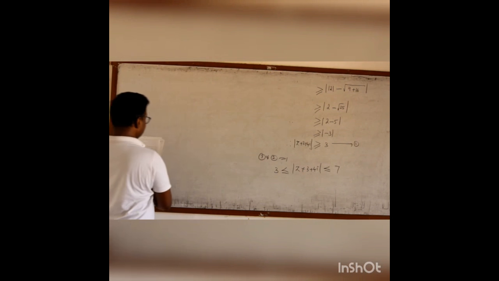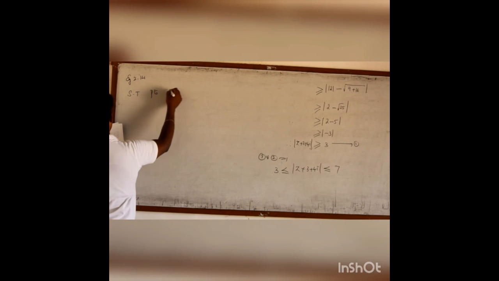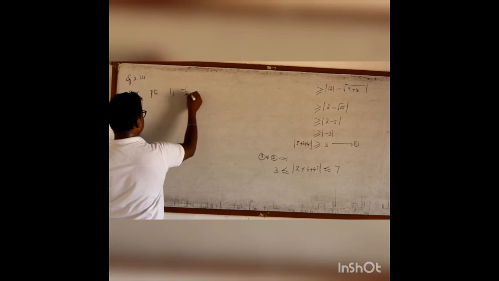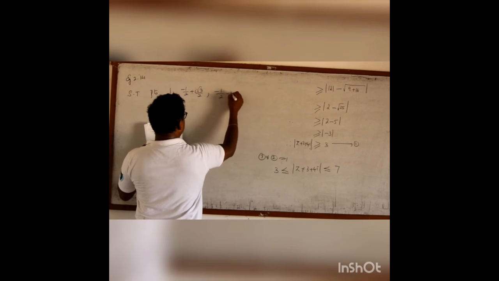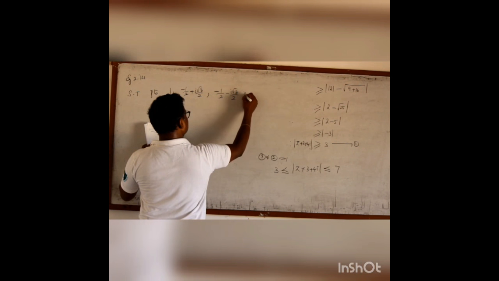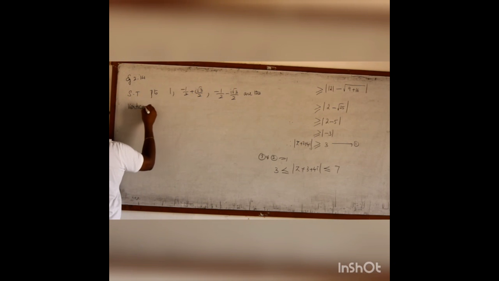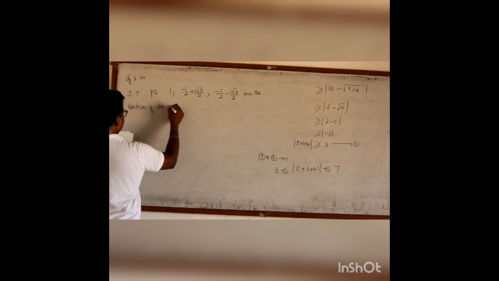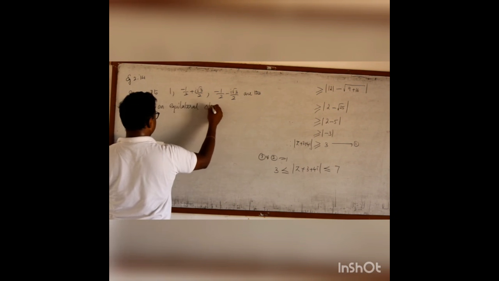This is example 2.14. Show that the points 1, minus 1 by 2 plus i root 3 by 2, and minus 1 by 2 minus i root 3 by 2 are the vertices of an equilateral triangle.